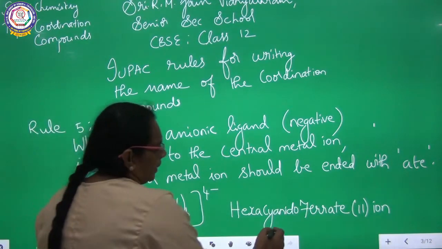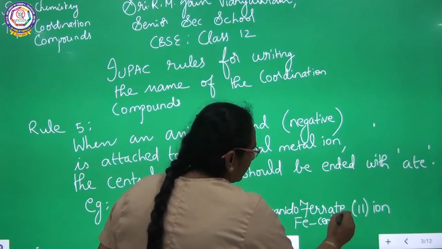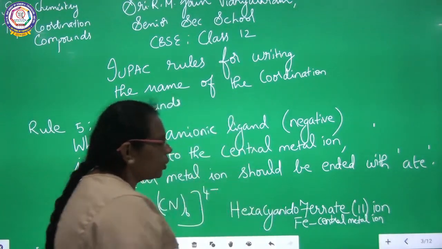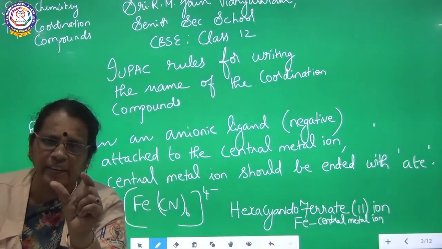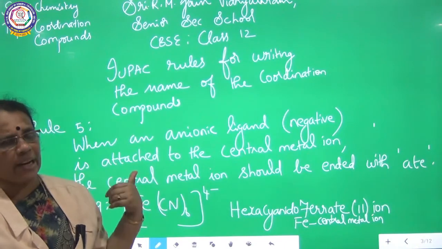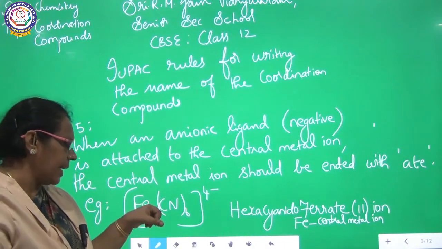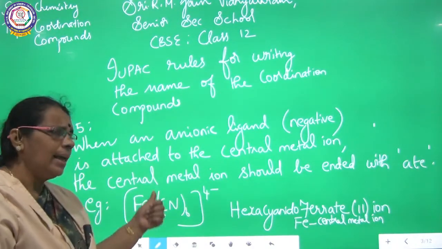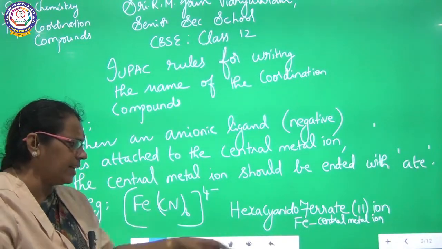Here Fe is the central metal ion. So the name is ferrum. Actually for iron it is ferrum. From that only we have taken the symbol Fe. So if it is ended with ATE, ferrum will be converted into ferrate. So the name of the complex is hexacyanido. Cyanogen is a negative ligand, so it should be ended with O. So hexacyanido ferrate. The oxidation state for iron is 2 here.